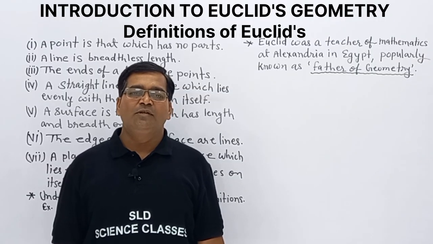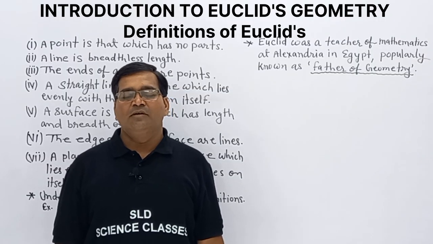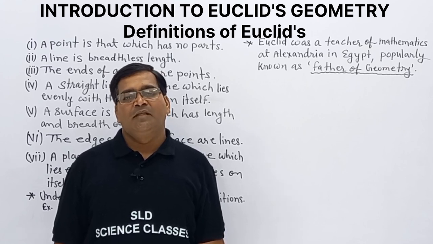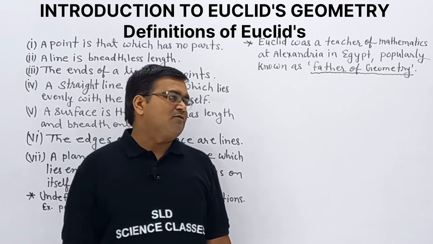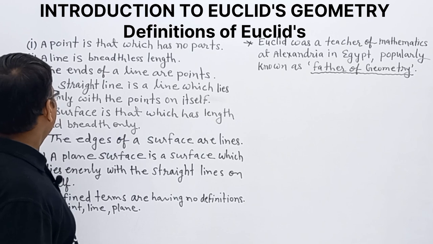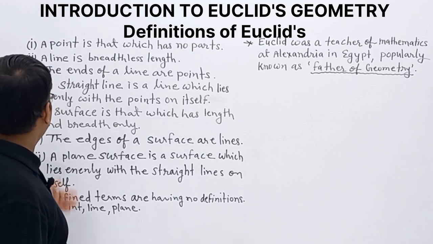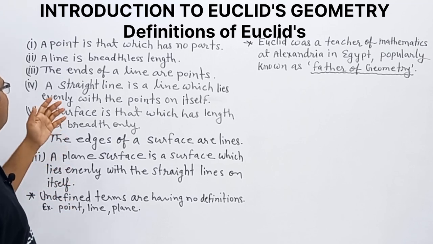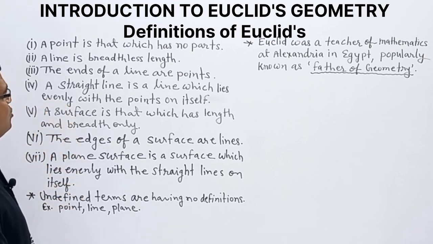Today we are going to discuss chapter 5, Introduction to Euclid's Geometry: definitions. Euclid gave some definitions. We have 7 definitions. One by one we will discuss each definition, so observe carefully.